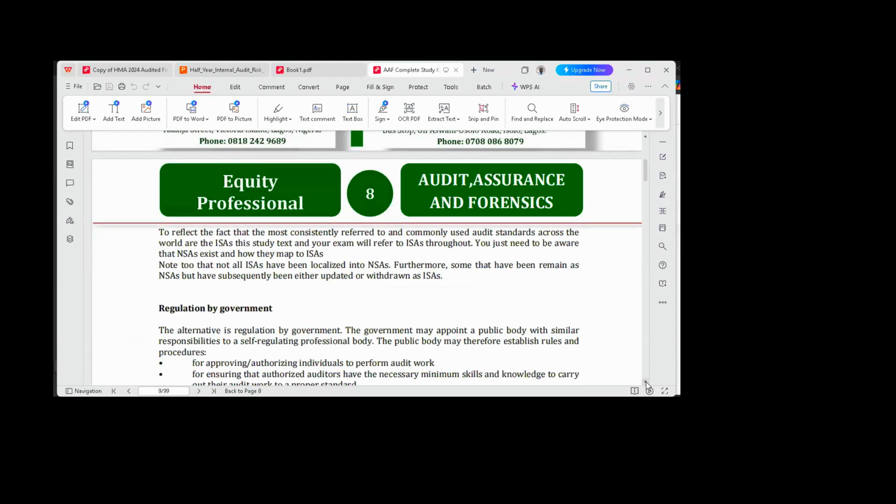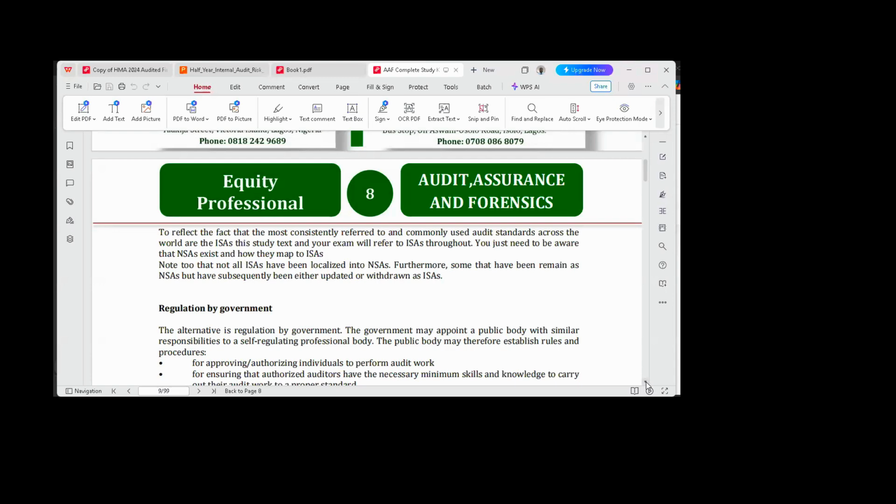there is a conflict between the Nigerian Standard on Auditing, the way they interpreted a situation, and the way they have interpreted it in the ISA. Which one would you take? Which one would you adopt? And the answer is this. When there is a conflict between the Nigerian Standard on Auditing and the International Standard on Auditing, the one that you should take, the one that you apply, the one that should be applicable is the one from the Nigerian Standard on Auditing.